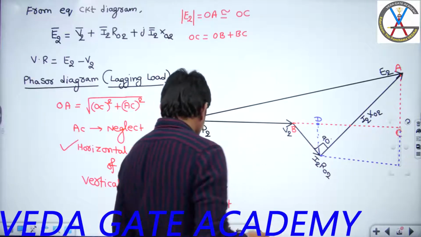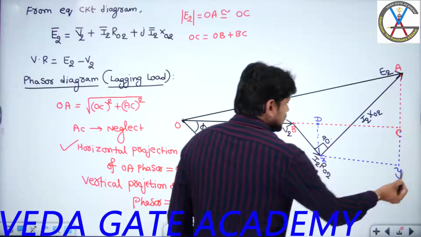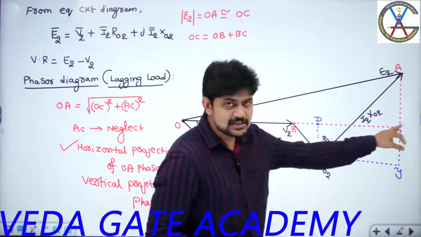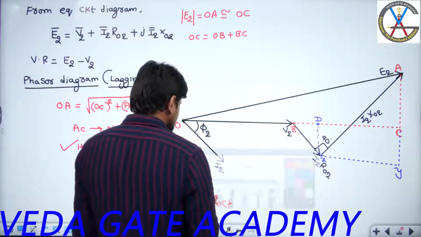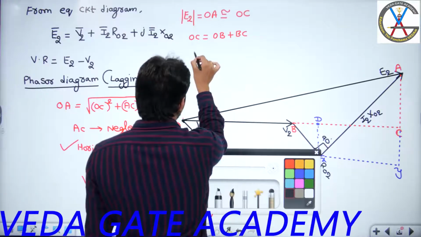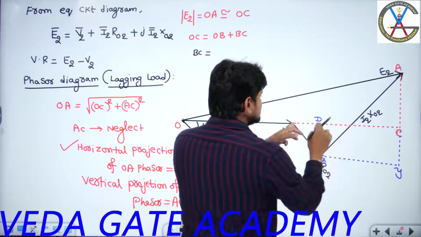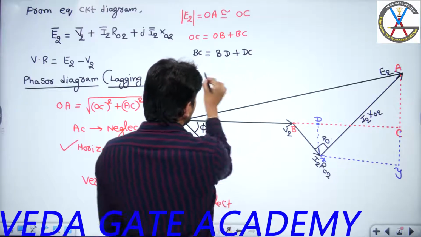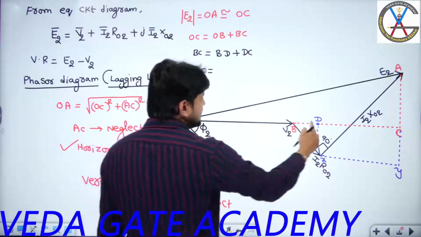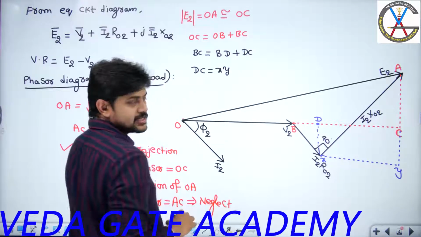Here can I say this length DC, so assume this is X and this is Y. Now my question is, can I say the length DC is the same as the length XY? Now by seeing this particular expression, guys, can I write BC length is equal to BD length plus DC length? And we know that from the diagram, DC length is the same as XY length.